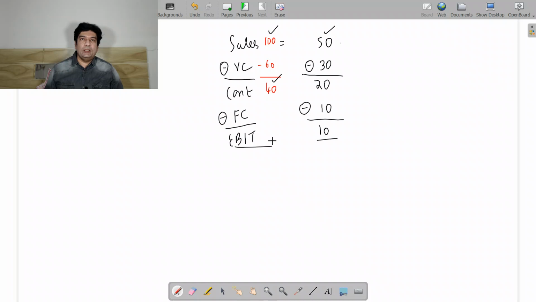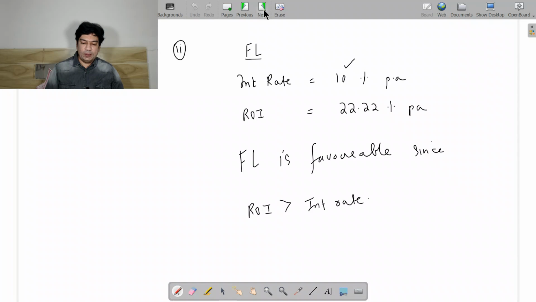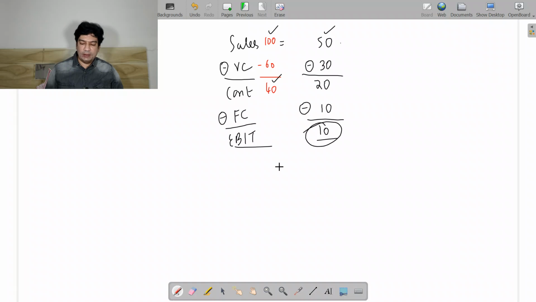There is another way to solve this particular problem, but we are going to discuss in the later sums. I don't want you all to get confused. So now we have got the EBIT. What will be the new EBIT? So you can answer that your new EBIT is going to be 10.